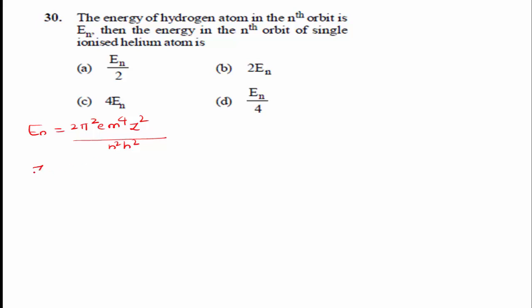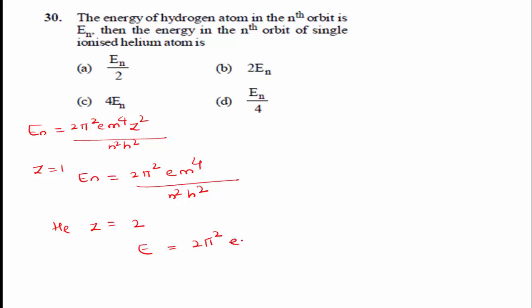For hydrogen atom z equal to 1, then energy in the nth orbit is equal to 2 pi square E m to the power of 4 divided by n square into h square. For helium atom z equal to 2, then energy E is equal to 2 pi square E m to the power of 4 into 4 divided by n square and h square.